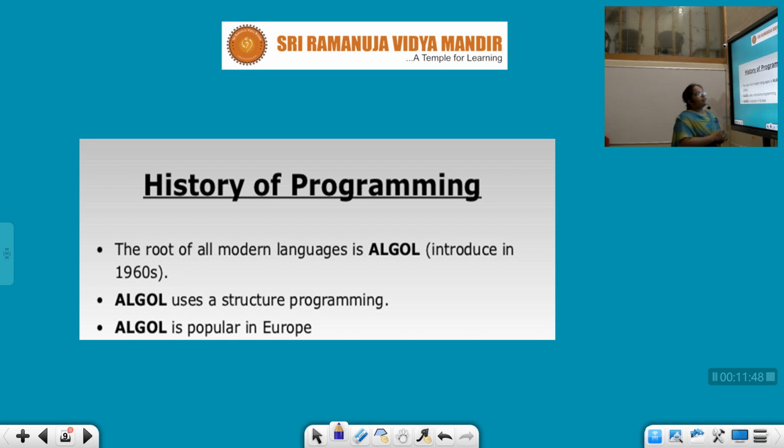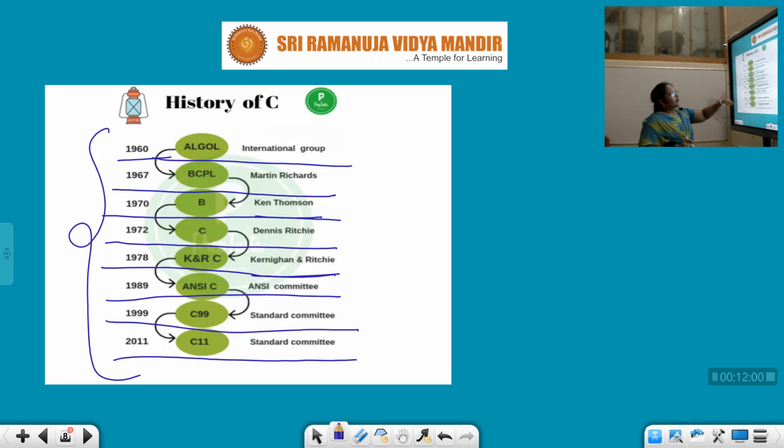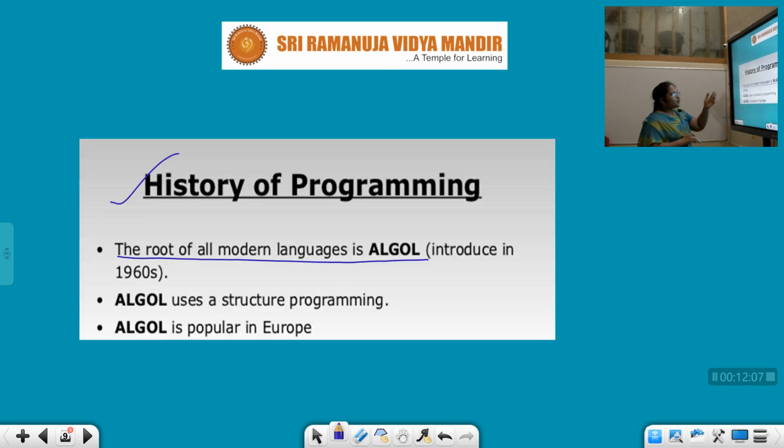Next, let us see the history of programming. The root of all modern languages is ALGOL. You can have a look here, children. The root, or the upper path, for programming languages is ALGOL, known as the root of all modern languages.